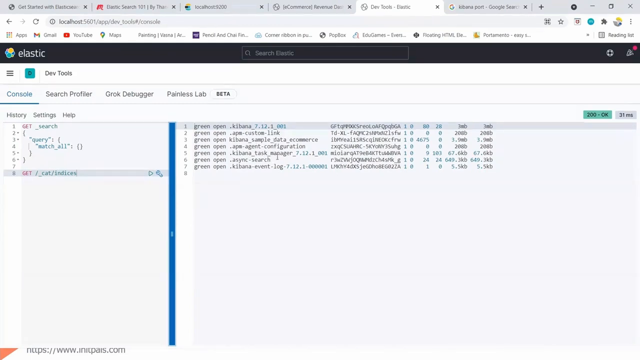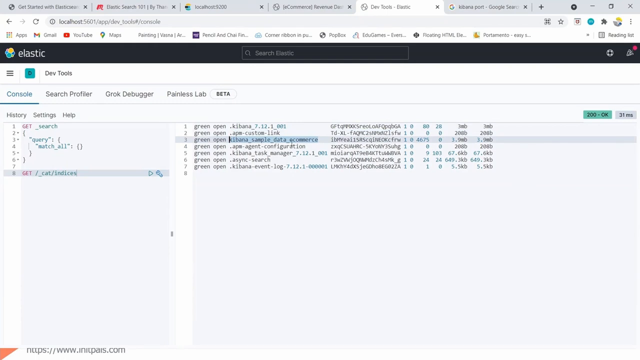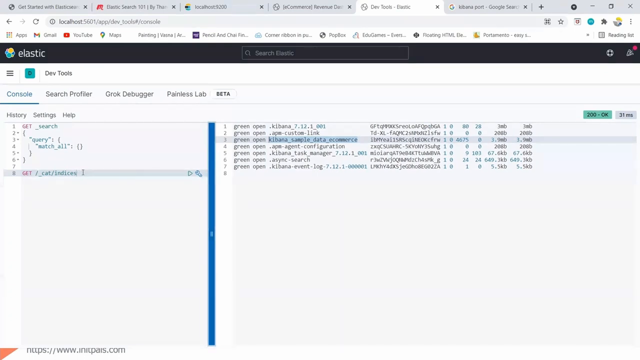An index is the way of storing data. When we push data to Elasticsearch, we need to have an index. The index is the place where Elasticsearch stores the data. Here, this is the Kibana sample data e-commerce index. This data has been pushed from Kibana to Elasticsearch. This is the command. If we need to see the list of available indices, this is the command we need to provide. Now we know which indices are available.